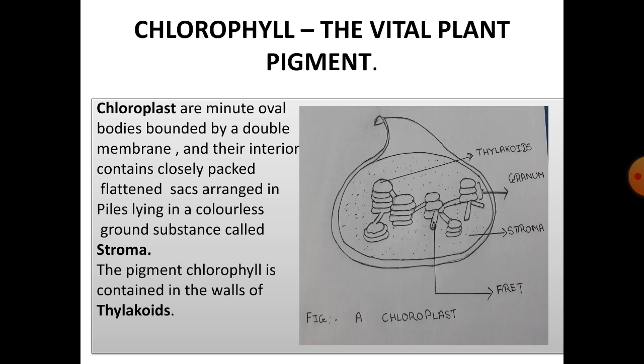packed flattened sacs, and these are called thylakoids, and they are arranged in piles, and that is called grana or granum, and they lie in a colorless ground substance, and the colorless ground substance is called stroma. The pigment chlorophyll is contained in the walls of the thylakoids.